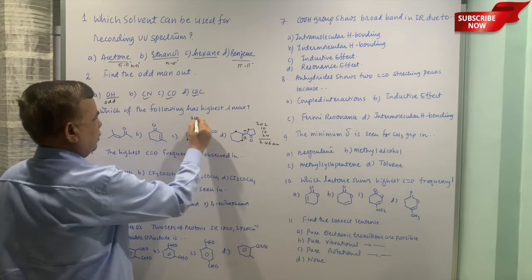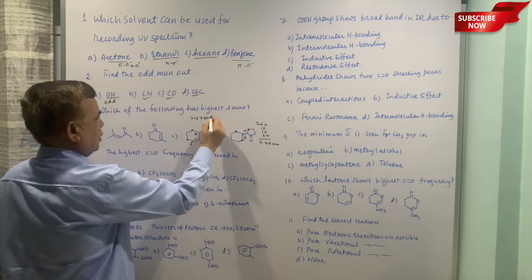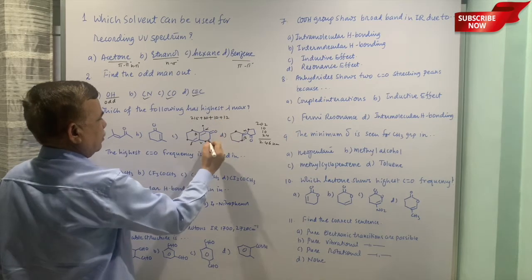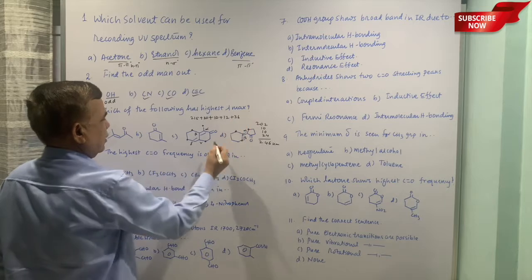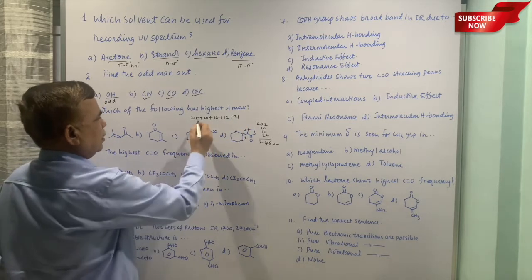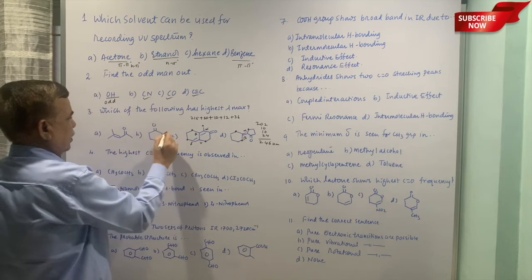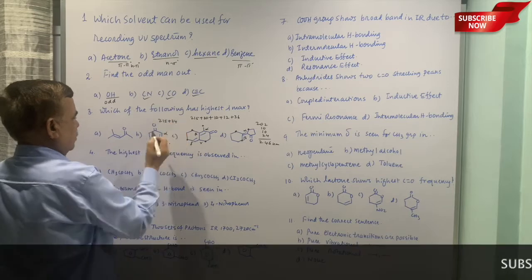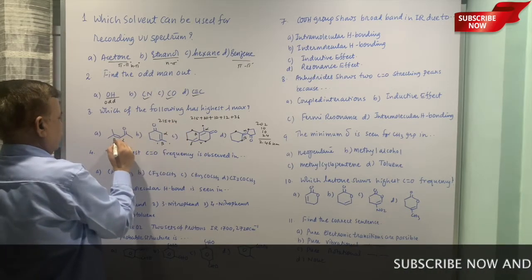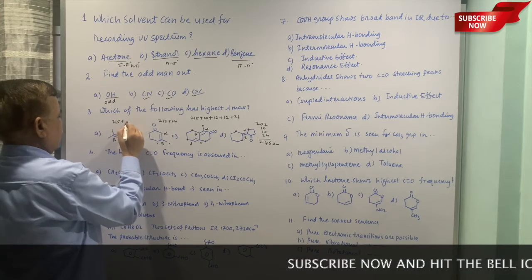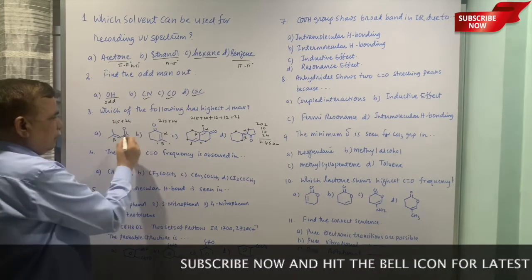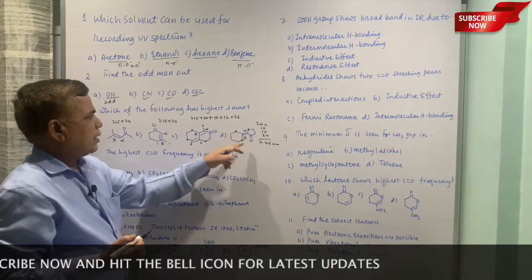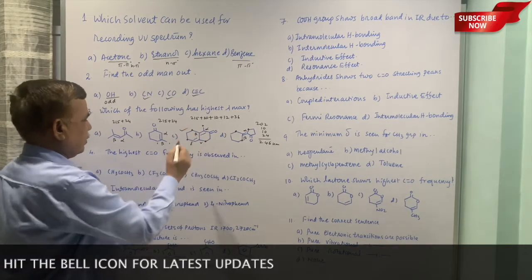So 215 plus 30 extended conjugation plus 10 alpha, 12 beta and 36 gamma and delta together. So this is going high. Here alpha, beta, 2 betas, so 215 plus 24, and here alpha, beta, 215 plus 24. So these two are identical, so they are out of context. 246 and this is much higher, so this is the second one.